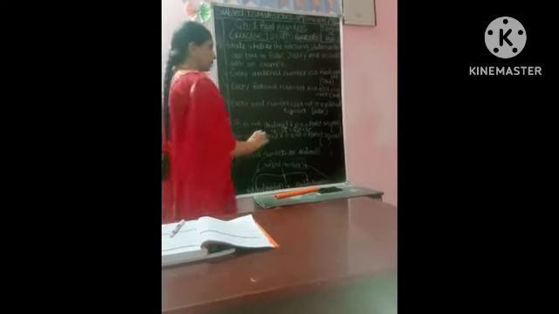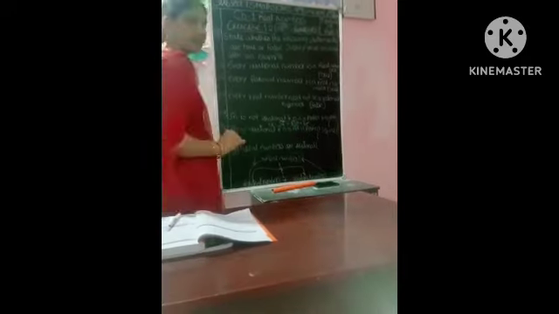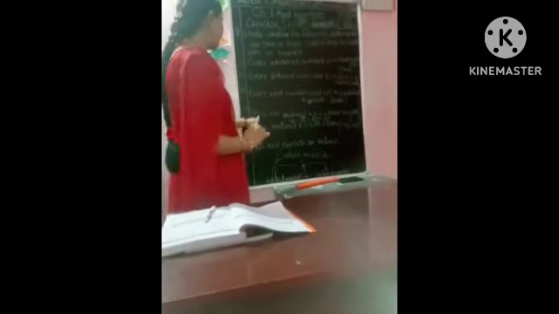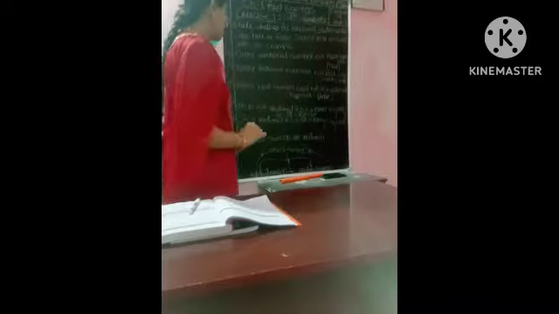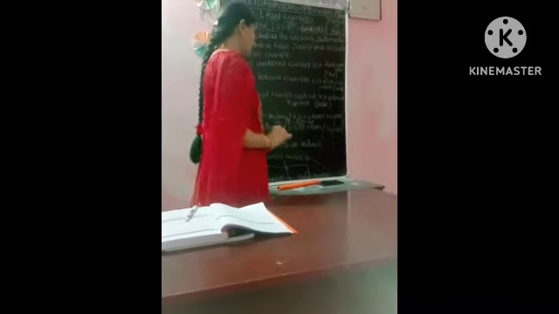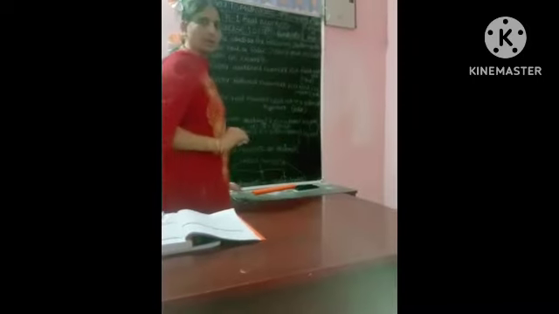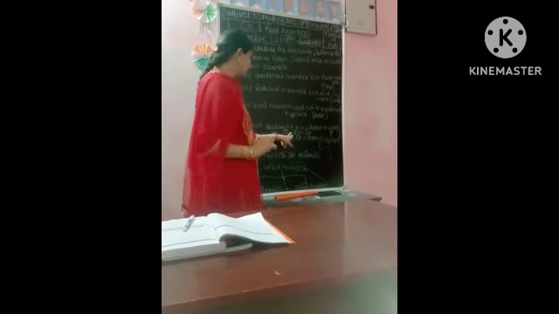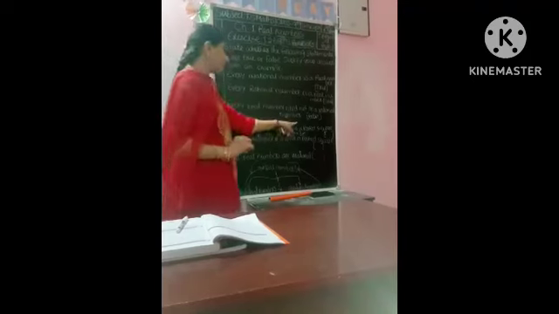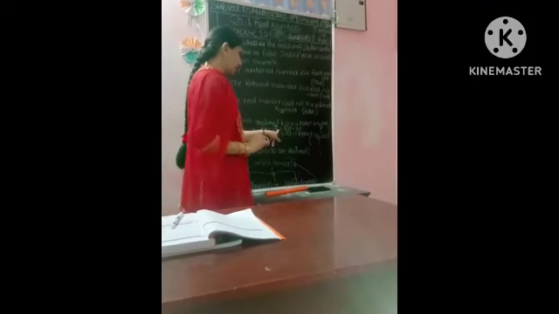So 3, is it a rational or irrational number? Rational number. The root n is not an irrational number, but rational. Yes, this is true. Are you clear? Root n, n is a perfect square. Let us take 9.